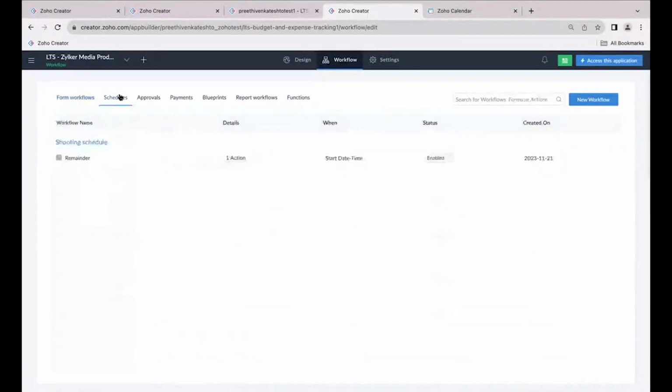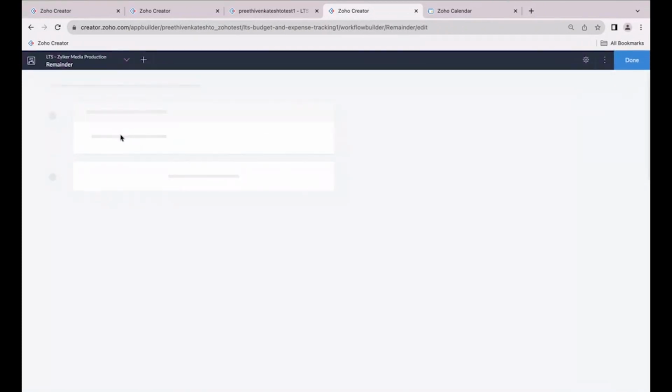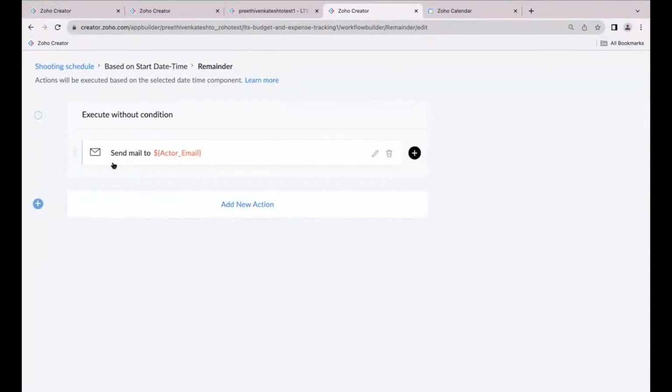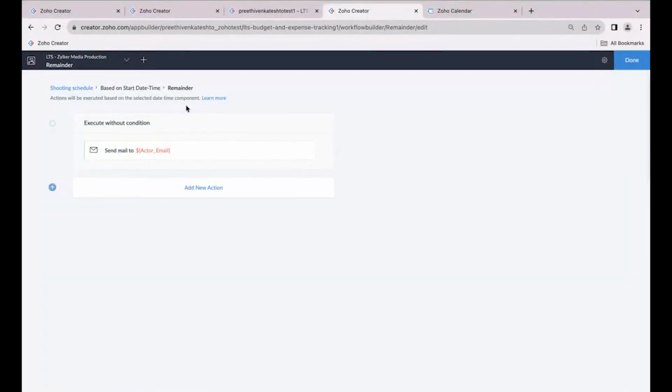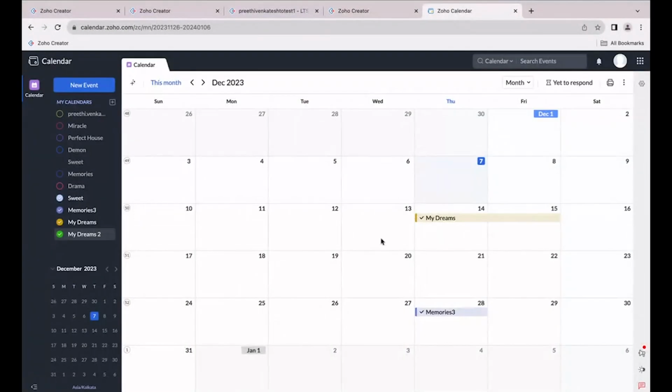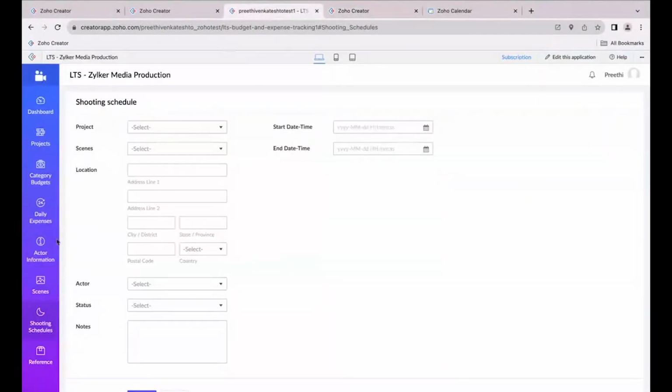So under workflows, we have schedules. A detailed documentation on how to create the scheduler workflow will also be shared. You can refer to that to create it. In this, we have a reminder where I'm just sending an email to my actor's email, just a reminder to say that the shooting has been scheduled for December 14th, and to make sure of their availability. For that purpose, I'm using the scheduler workflow.